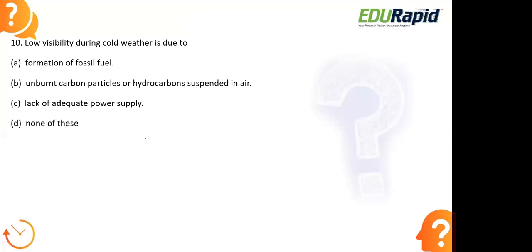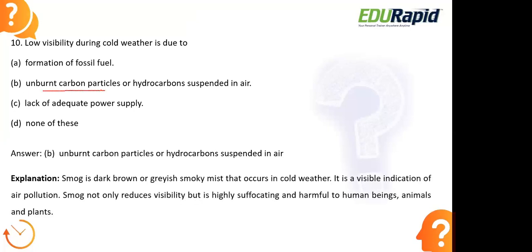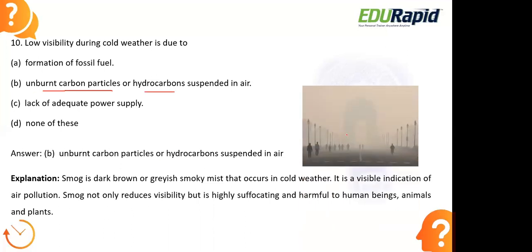Okay, let us look at the right answer. The right option here is option B: unburnt carbon particles or hydrocarbons suspended freely in the air. That is the reason for the low visibility during cold weather. Here we can see smog, right? Smog is the dark brown or grayish smoky mist that occurs during cold weather, and it is a visible indication of air pollution. If there is smog, we can easily tell that it is because of air pollution.